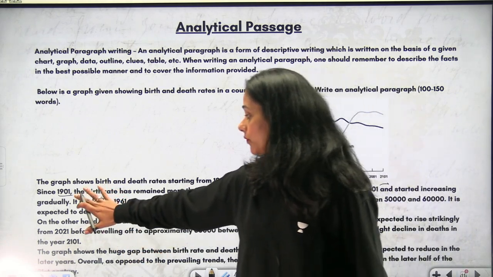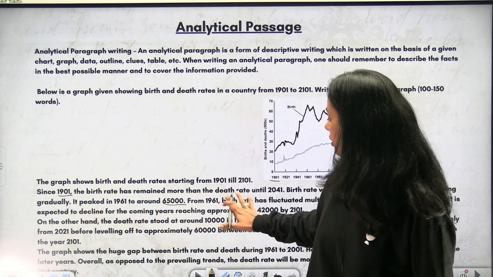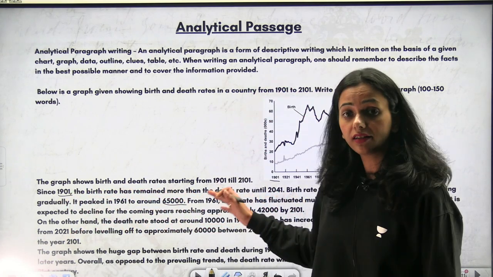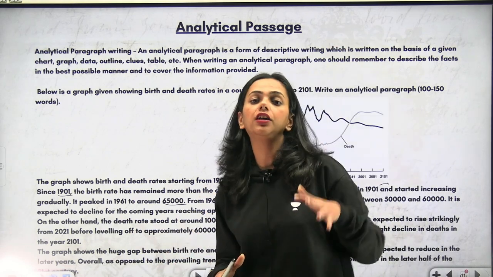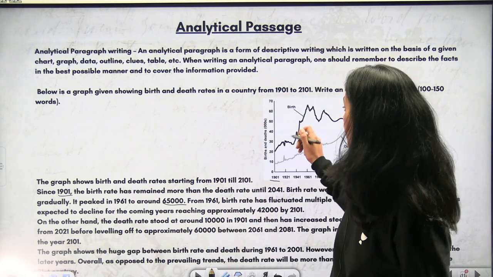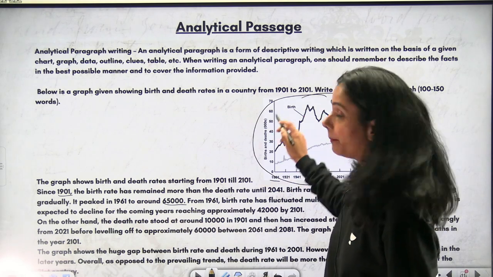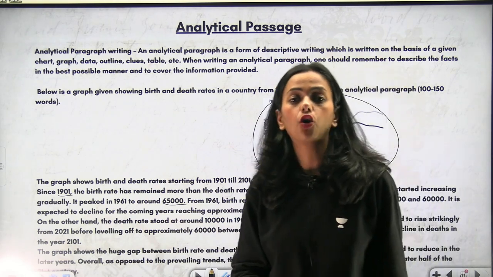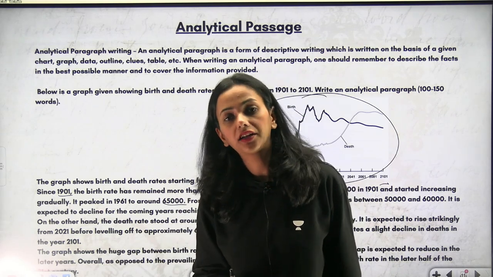Since 1901 the birth rate has remained more than the death rate, so it is talking about a comparison between these many years. You will analytically figure out that this graph is talking about the ups and downs of deaths and births in our country.